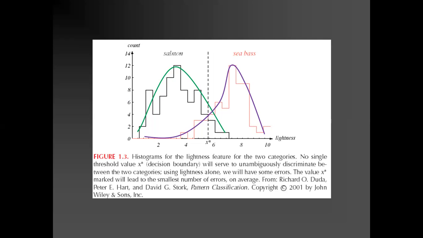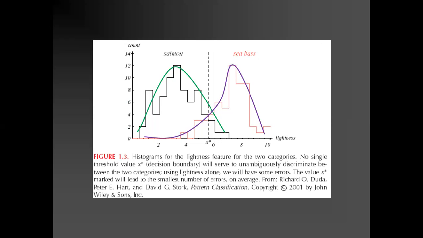Sometimes, if you look at the data, some part of the pink histogram is already available in the salmon section, and some part is available in the sea bass section.